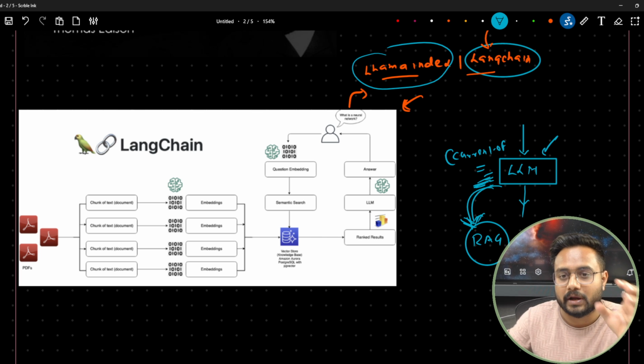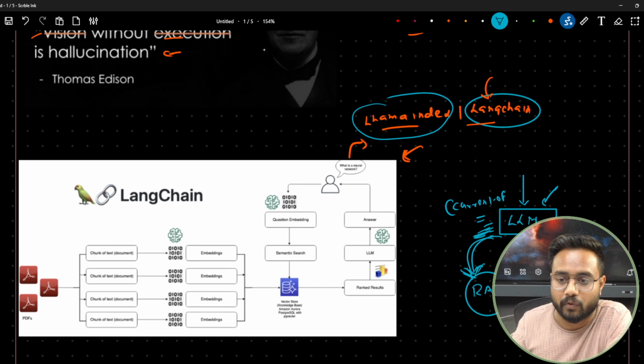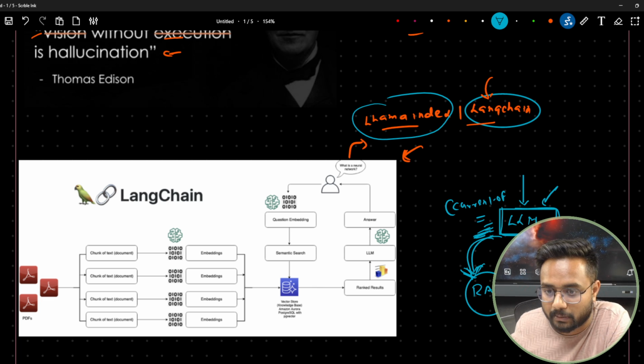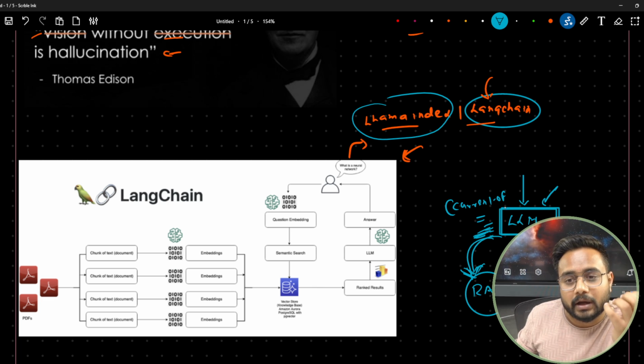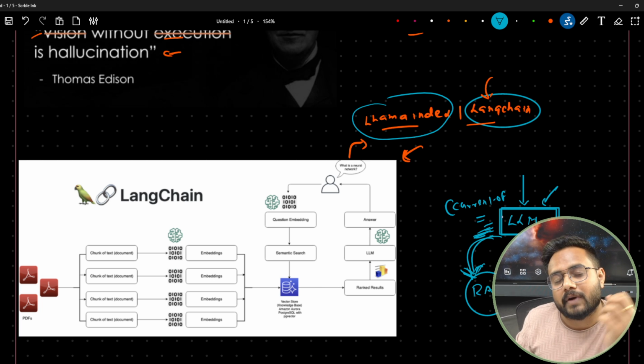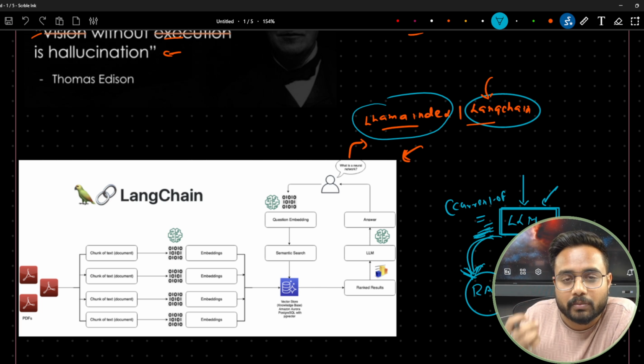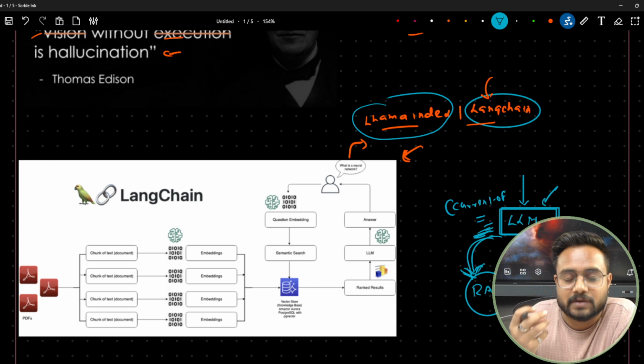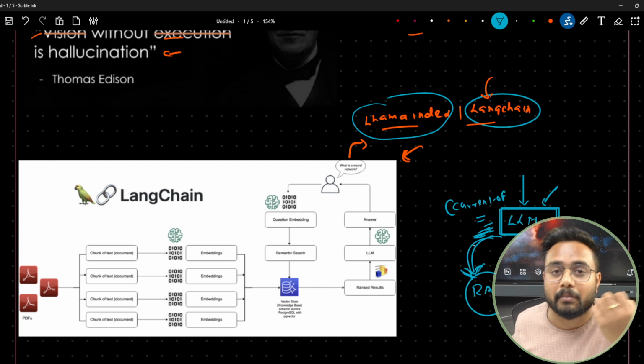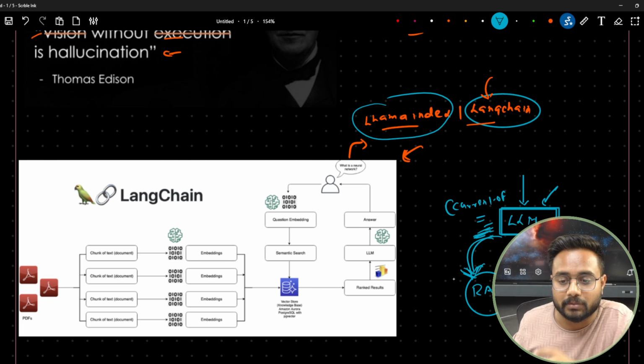So at the end, we basically want this LLM, but it is not able to provide me each and every answer. It might mislead me. It is not able to provide a specific answer related to a specific problem. That's why we attach the database along with this LLM, so that I can get a better output. And that is the meaning of RAG, right?